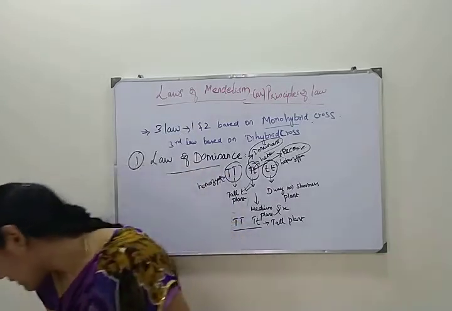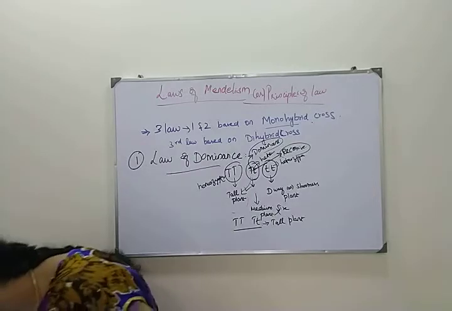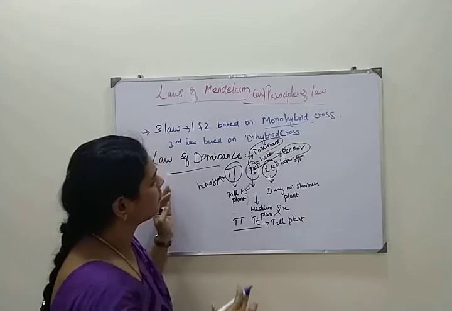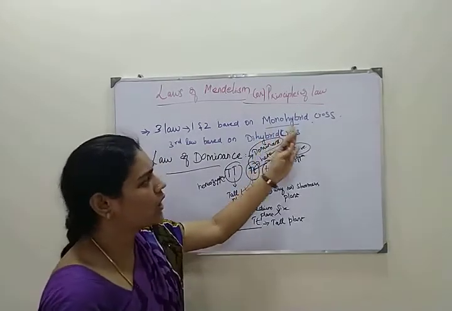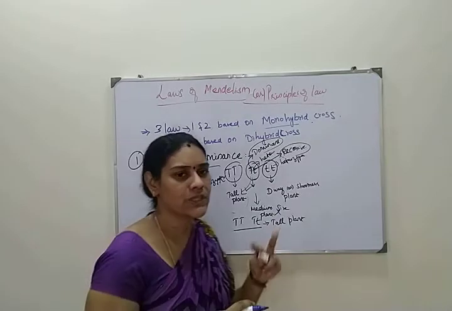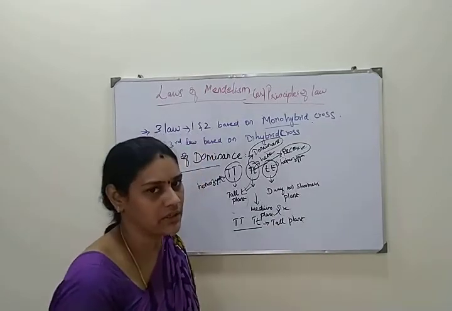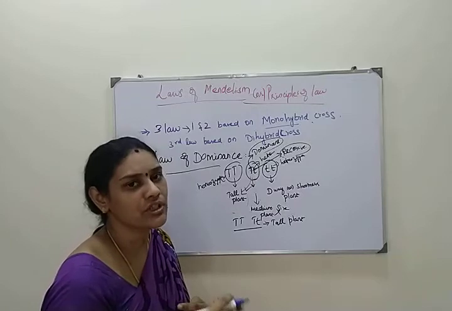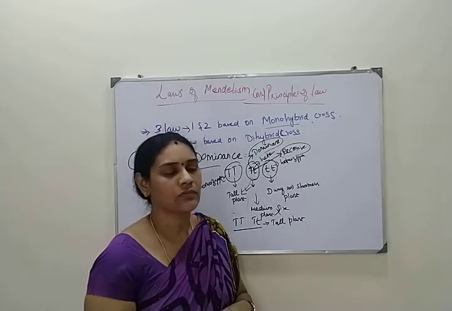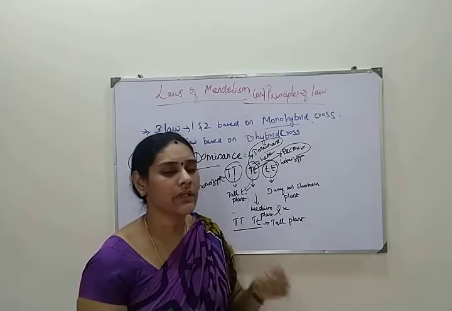Okay, next, about this law of dominance, you will be seeing the monohybrid cross later. In that monohybrid cross you will have two generations, F1 generation and F2 generation. If you are taking the F1 generation, all the plants will be tall in nature. So no plant will be in the dwarf condition.